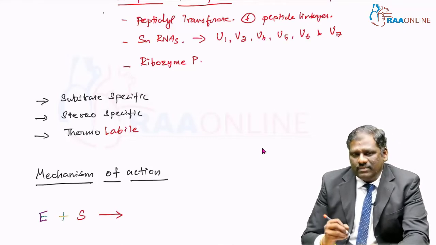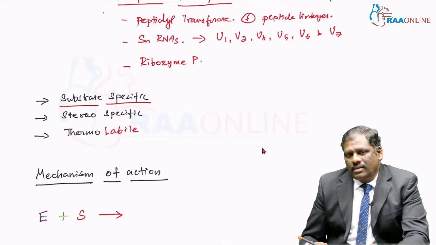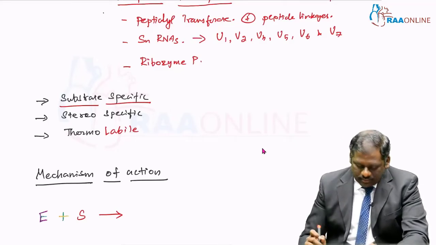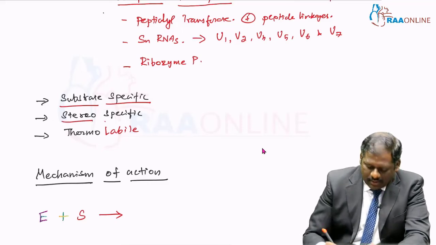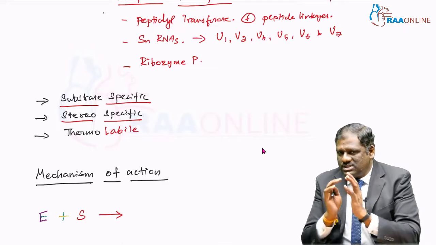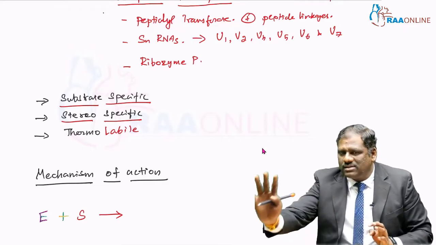So, what should be the properties of an enzyme? The enzyme should be substrate specific. It should act on the specific substrate. It should be stereospecific. Stereo means various kinds of positions. So, the enzyme should be so specific that it acts only at a certain position.